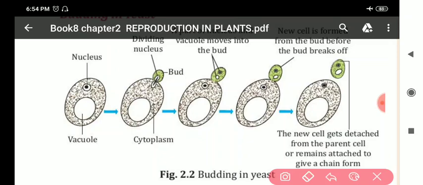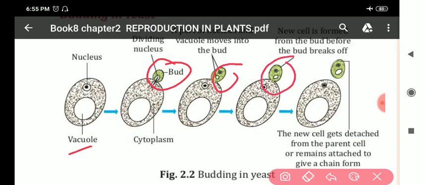This is yeast. On this yeast, a bud is developed. This is the bud. This bud starts to grow. You can see this bud increases in size.